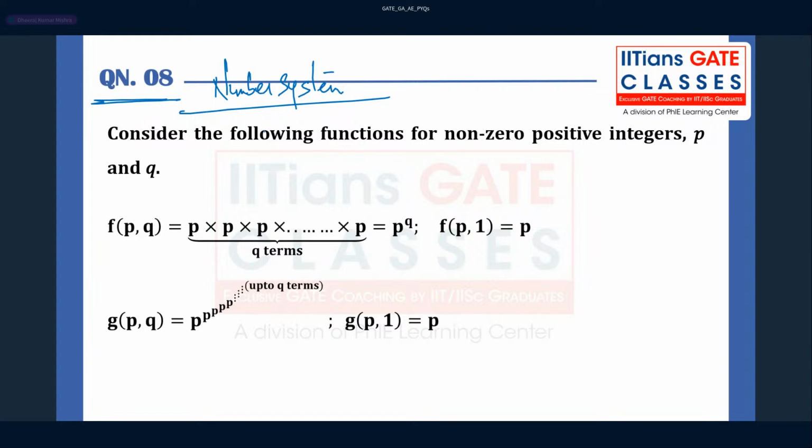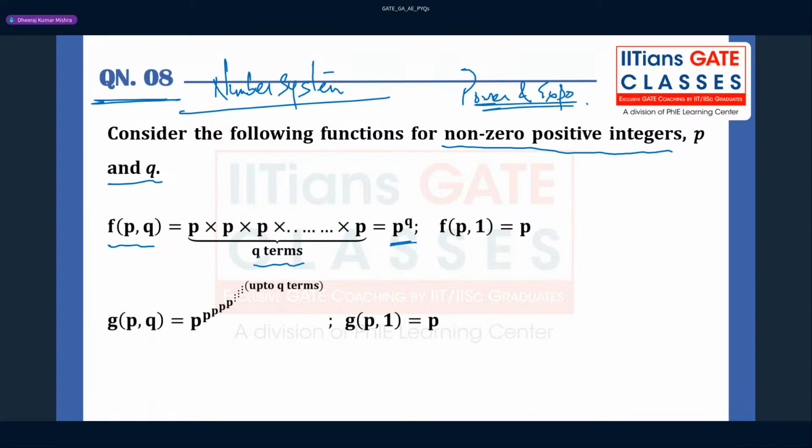Okay. So consider the following functions for non-zero positive integers. These are the positive integers, non-zero positive integers, right? P and Q. Now they have given something here, like function of P and Q is nothing but, if you are multiplying P how many times? Q times, you can say. There are Q terms, you can say. So it is going to be P to the power Q, that we have discussed in the power and exponent concept, right? Power and exponent topic, right?